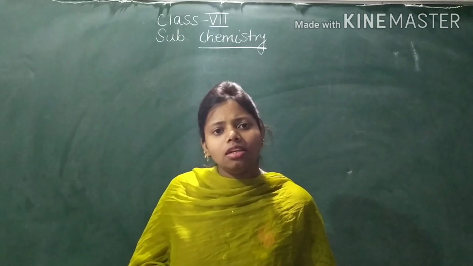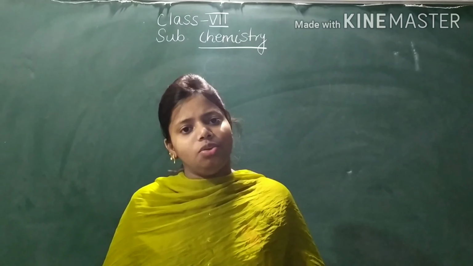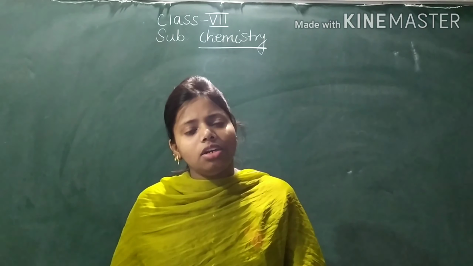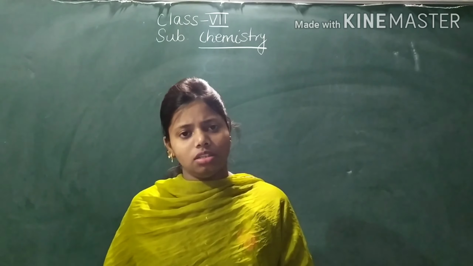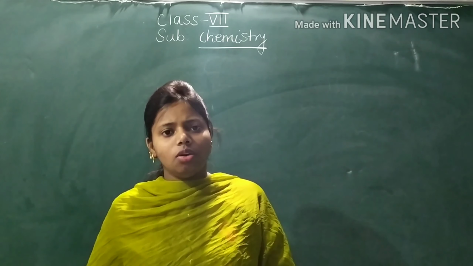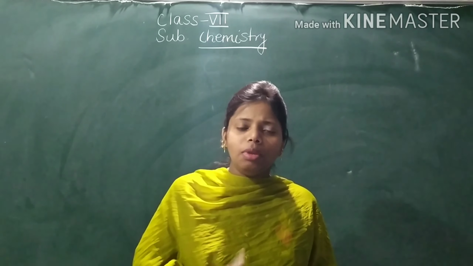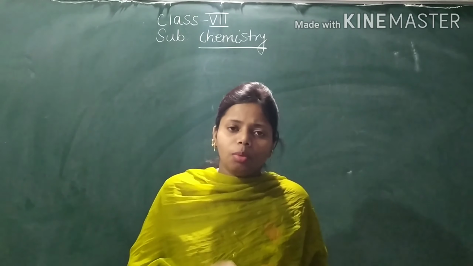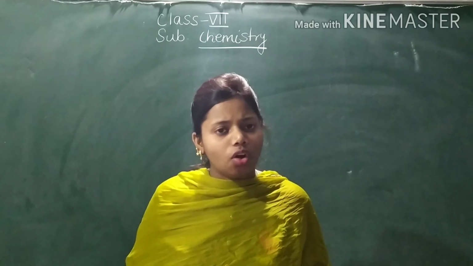Okay. Now let's see the other state of matter, that is liquid. Liquid has definite volume but it does not have definite shape. If you take 1 liter of milk, that is the volume, and you transfer it from one container or vessel to another, the vessel shapes are different. So you will see that the milk will take the shape of the different vessels, but the volume will not change. The shape will change but the volume will not change.